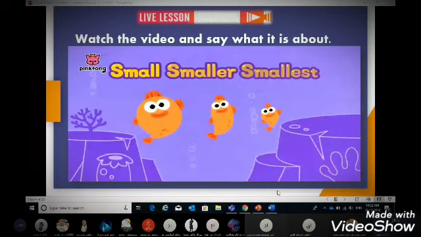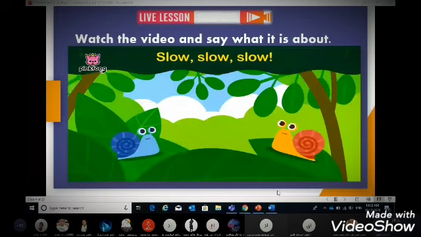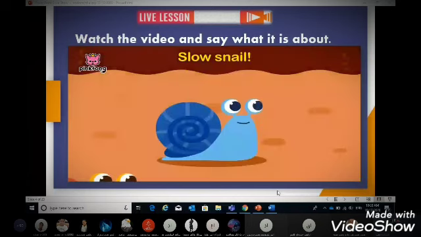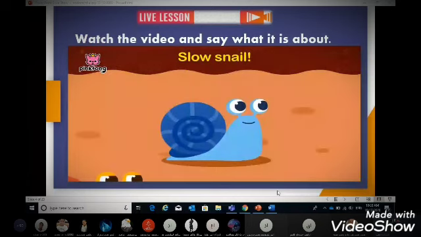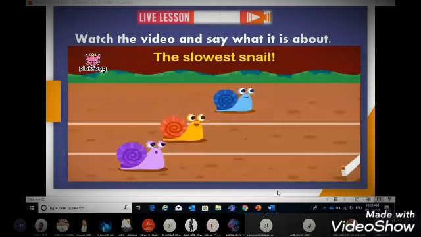Slow, slower, slowest. Slow, slower, slowest. Slow, slow, slow. We are slow snails. Slow snail. Slower snail. The slowest snail. Slow, slower, slowest. Fast, faster, fastest. Fast, faster, fastest.